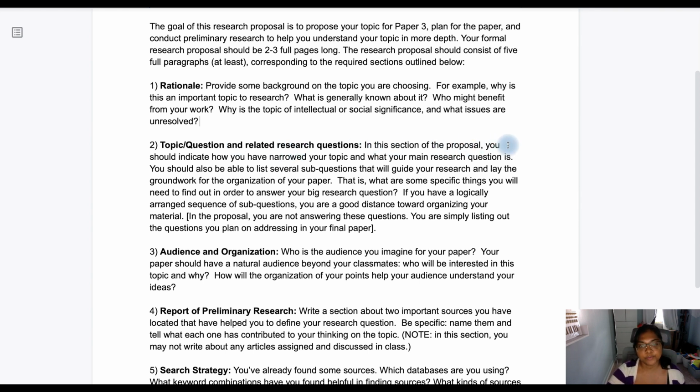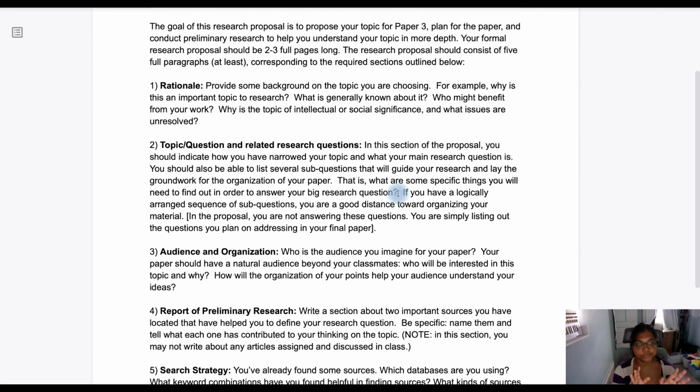For your topic, the topic or the question and the related research questions. In this section of the proposal, you should indicate how you have narrowed your topic and what your main research question is. And you should also be able to list several sub-questions that will guide your research and lay the groundwork for the organization of your paper. So what are some specific things you will need to find out in order to answer your big research question? I have a separate video on research questions, which will explain this a little bit more. But basically, paper 3 should be answering a main research question, and then you should have roughly 3 to 5 sub-questions to help you answer that main question.